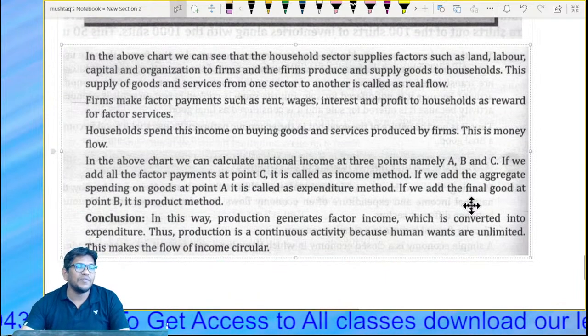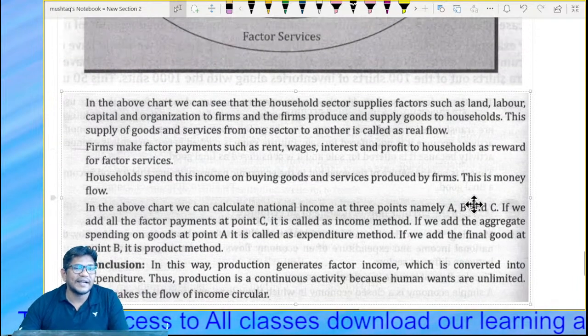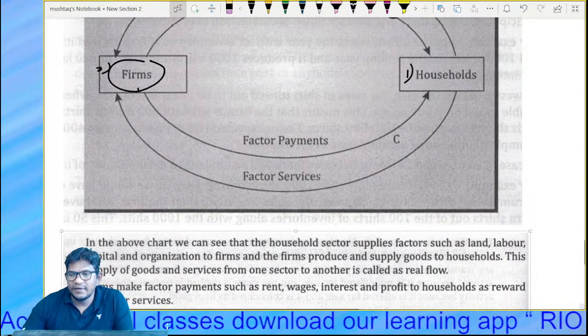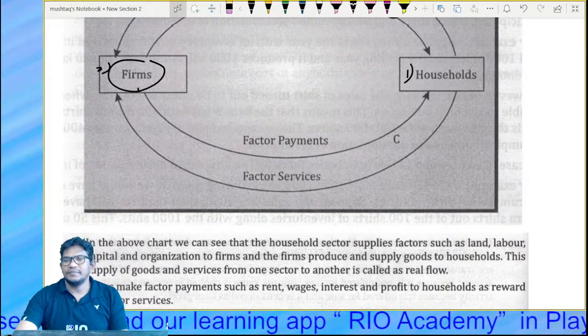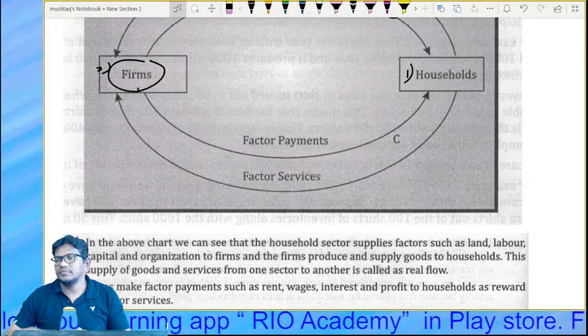Look, in the above chart, we can see that the household sector supplies the factors of production. Right? Yes, tell me, children, any doubts? Apurva, Hedama?